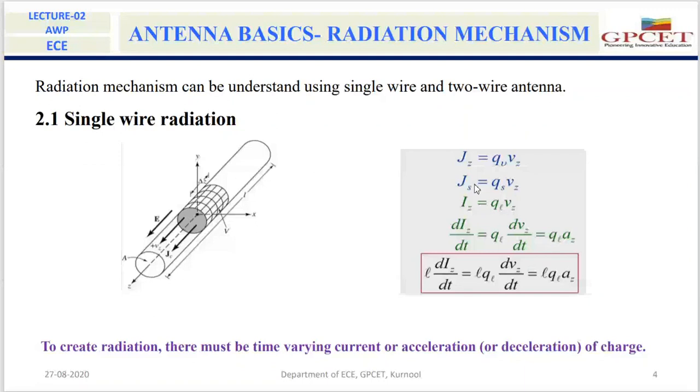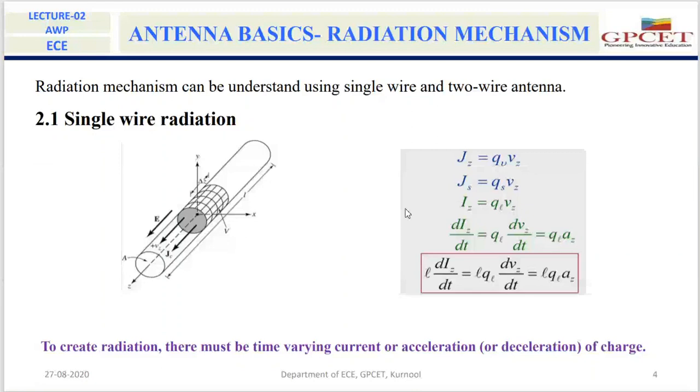If this wire is a very thin wire, then we cannot define a density value; we can define only the current, Iz, which is equal to QL into Vz, where QL indicates the charge along the length of the wire.